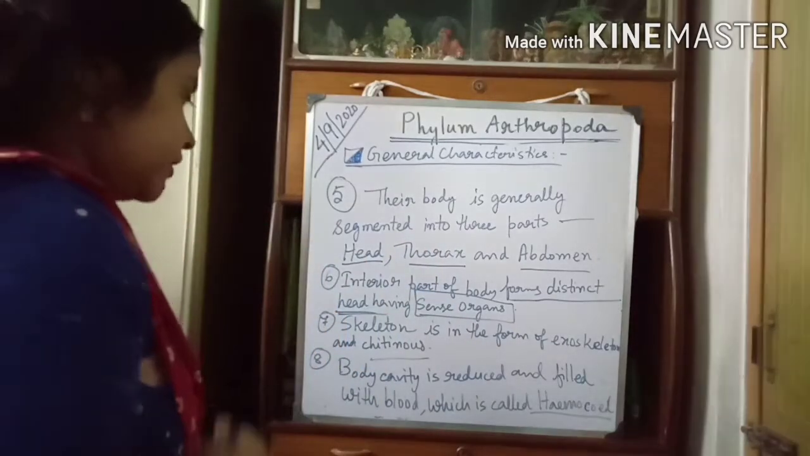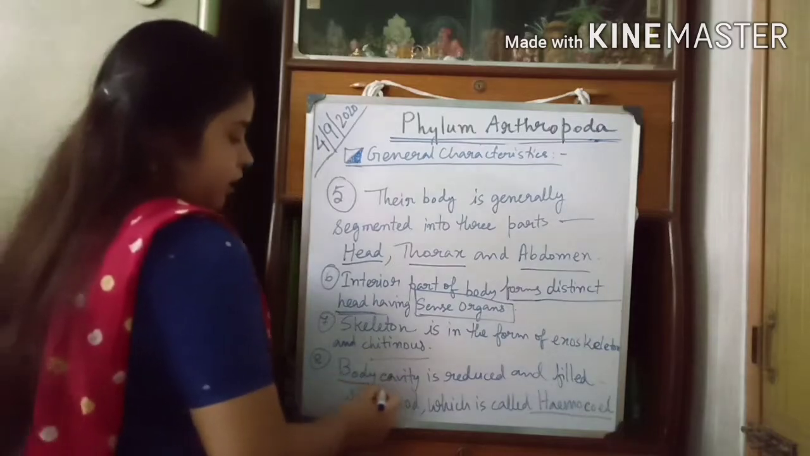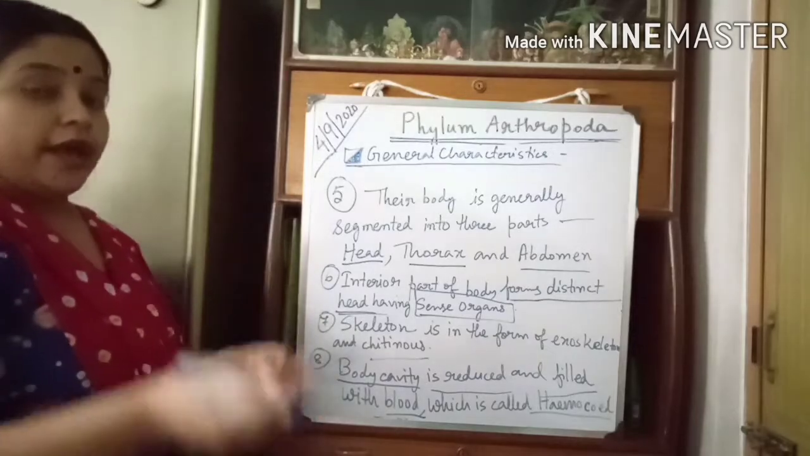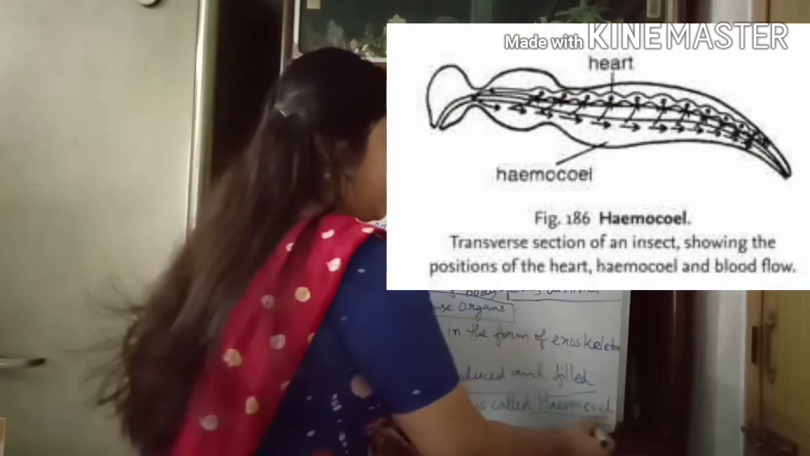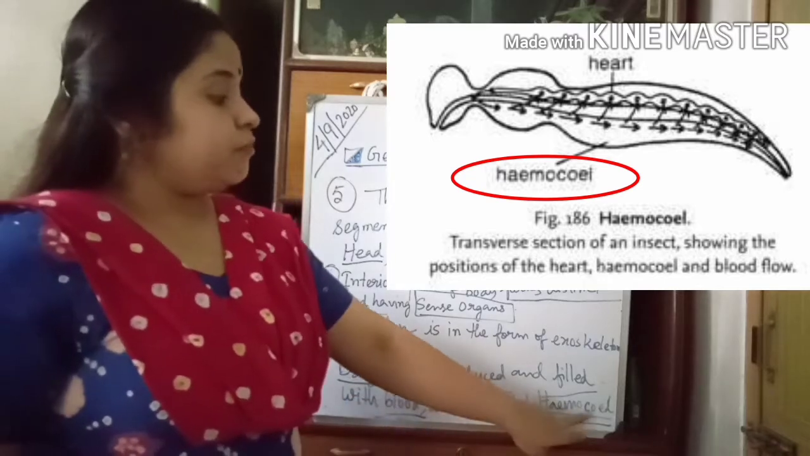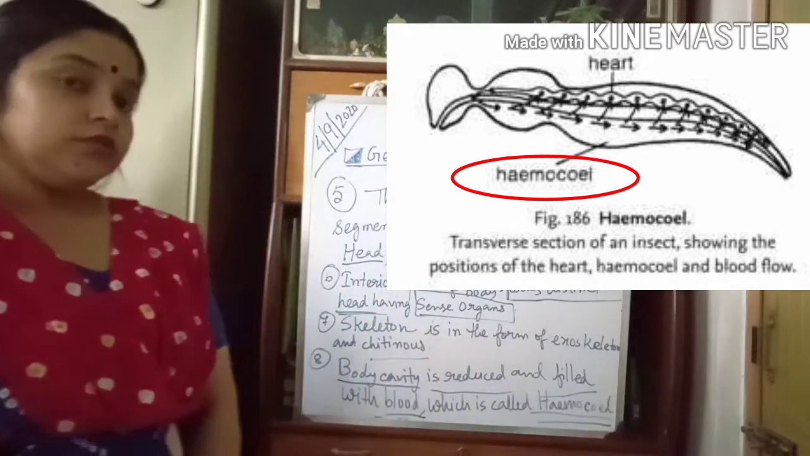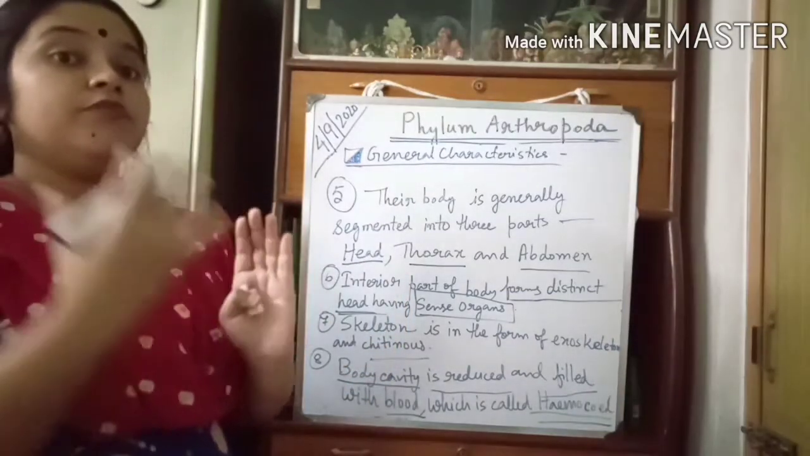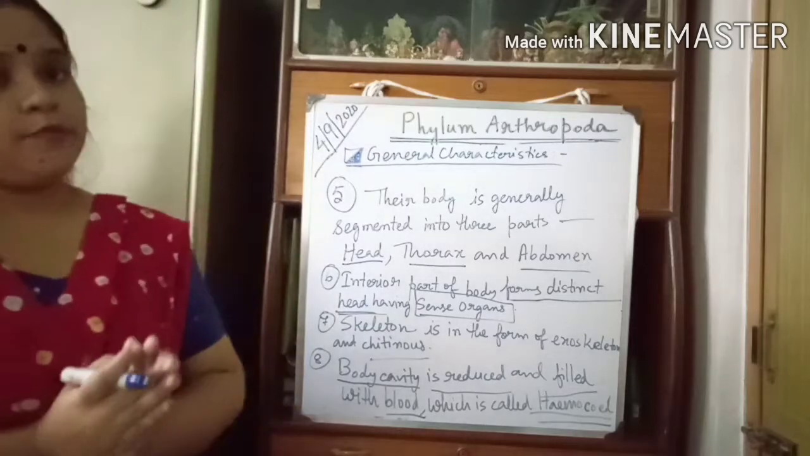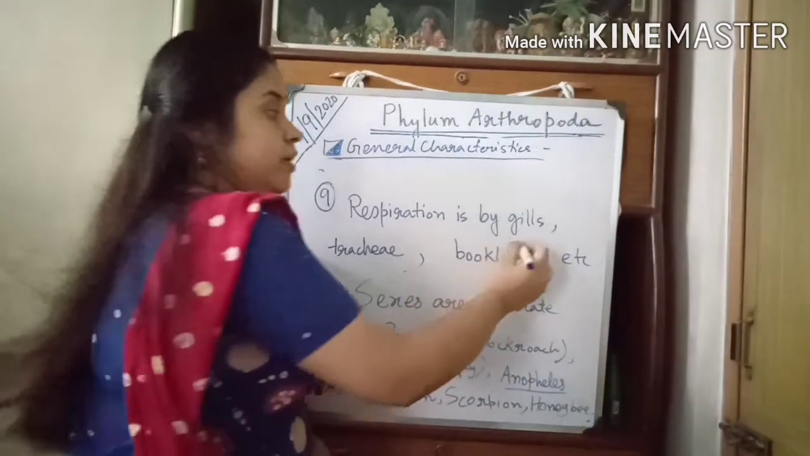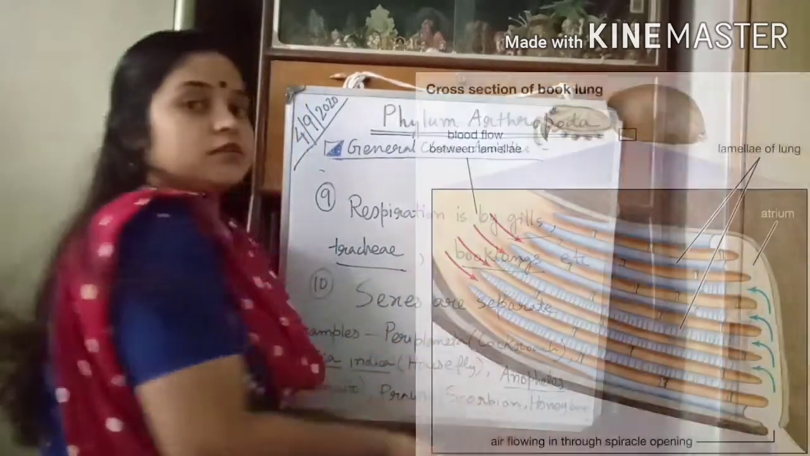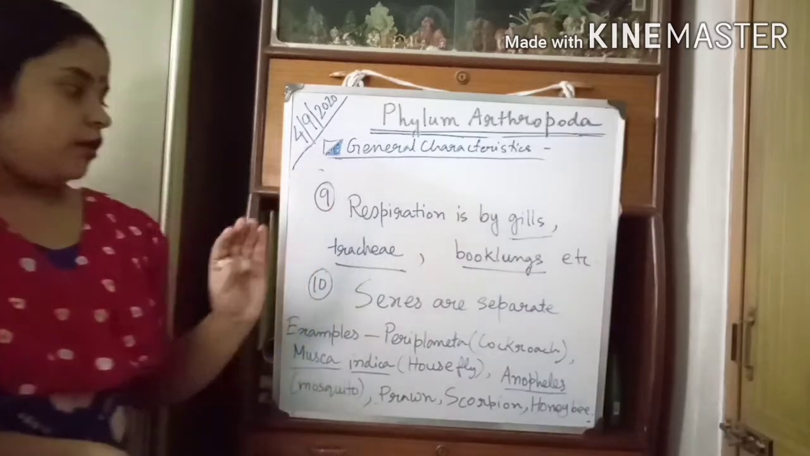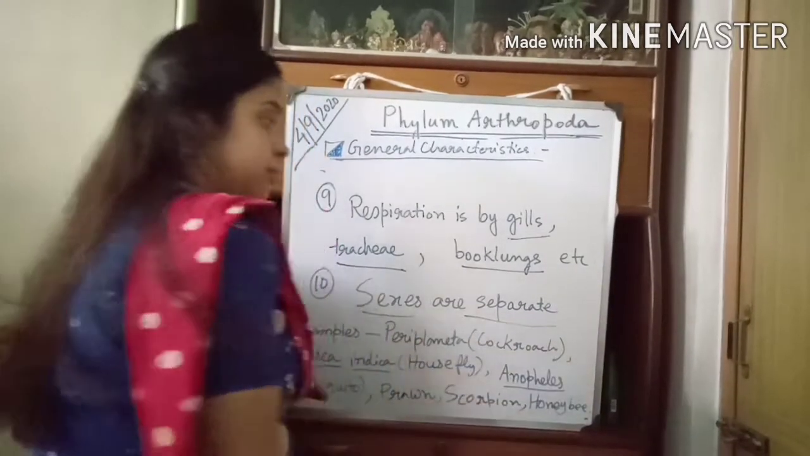Next, the body cavity of the arthropods is reduced and filled with blood, and this is called hemocoel. Respiration is by gills, trachea, book lungs, etc. See the pictures. Sexes are separate in arthropods.